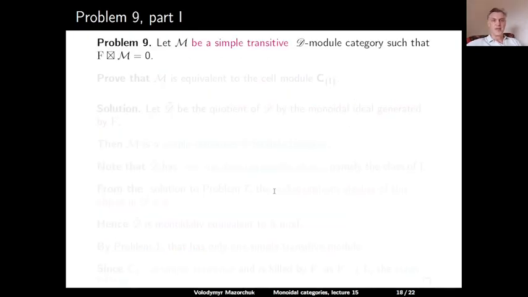Problem 9. Let Carly M be a simple transitive module category over Carly D such that F kills M.